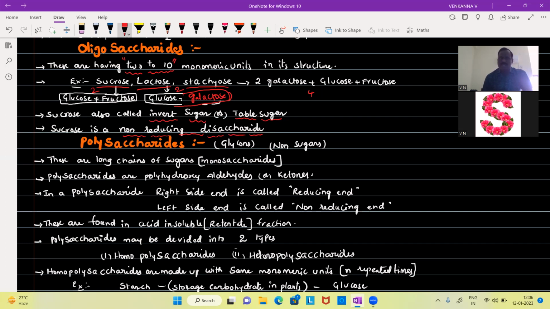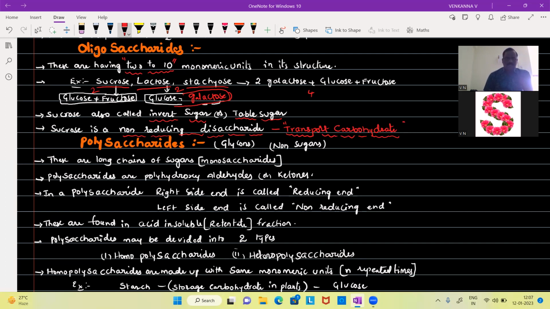Because of this reason, generally the food materials are transported in the form of sucrose. So it is also named a transporting carbohydrate. Means the food material which is transported from one place to another through phloem is transported only in the form of sucrose. So this is a transport carbohydrate. Food is transported in the form of sucrose.